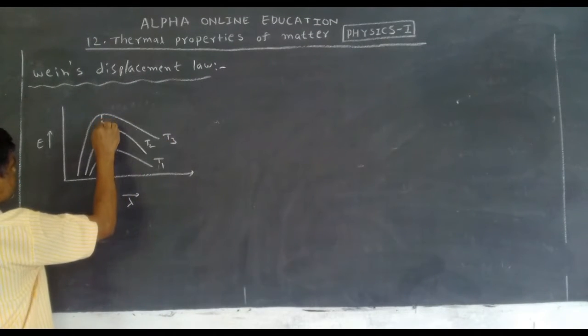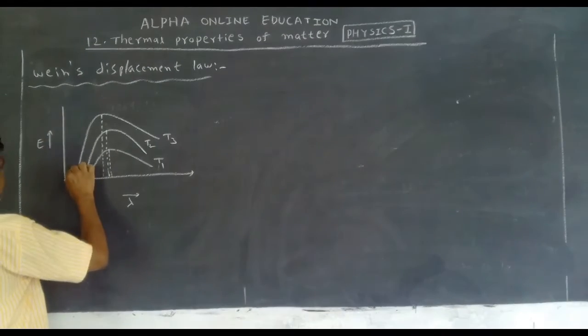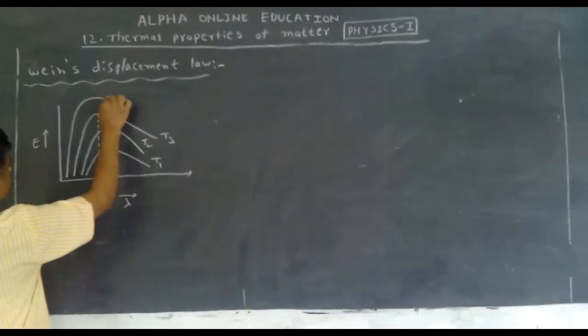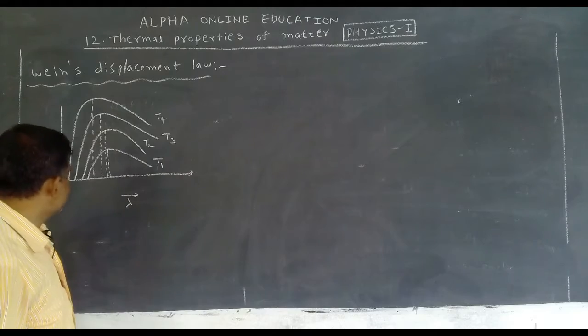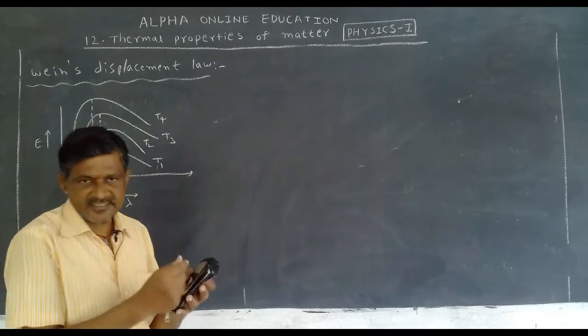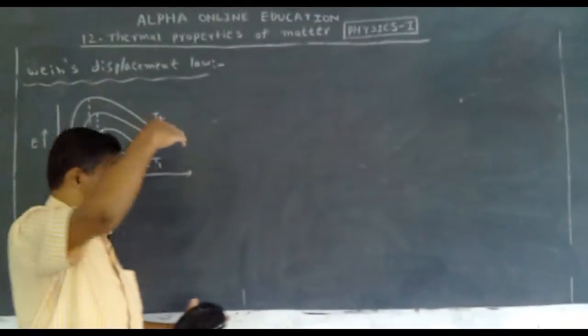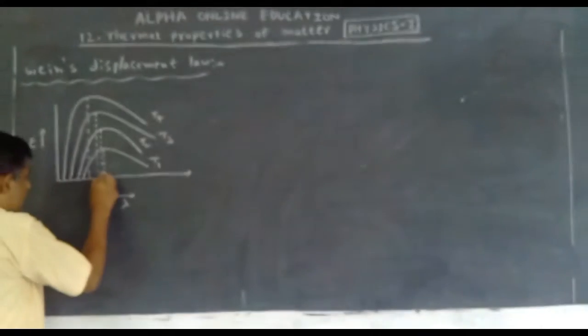This is the maximum value. Again increase the temperature. This is the graph. This is the maximum value. Means when the temperature of the black body increases, the emission of energy increases.